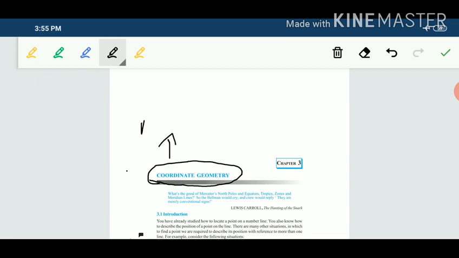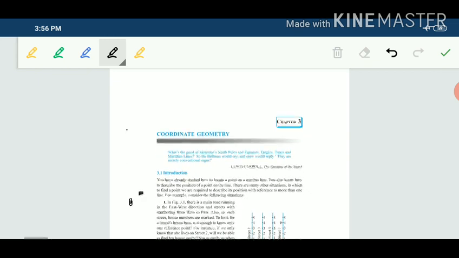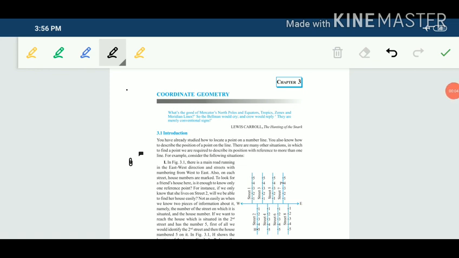The meaning of coordinate is points of geometrical shapes. We can find the position of the objects which are lying in the geometrical shapes through coordinate geometry. So coordinate geometry helps to find the position of an object.